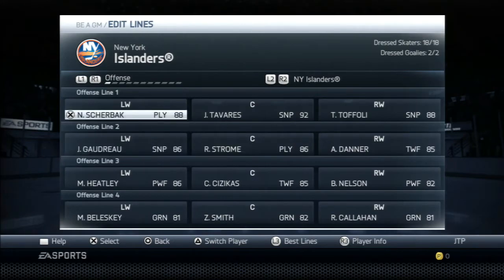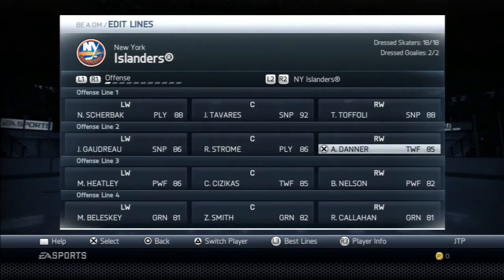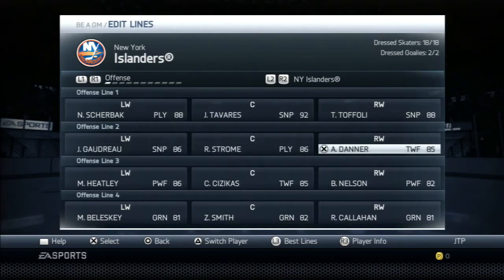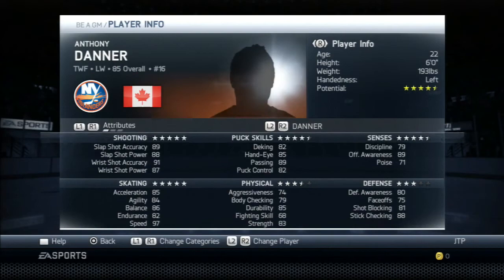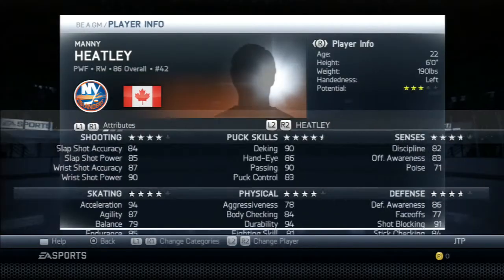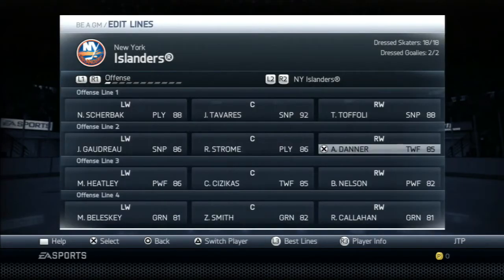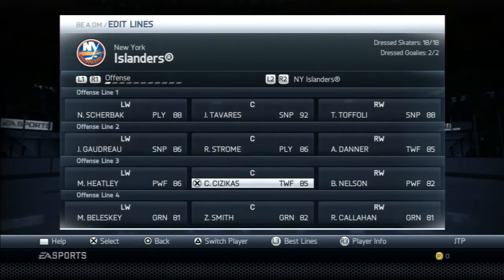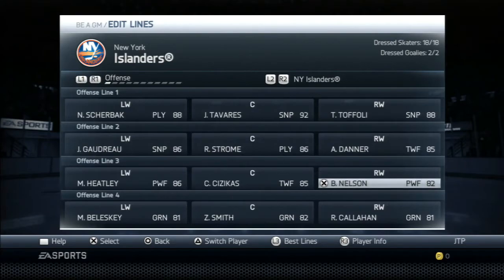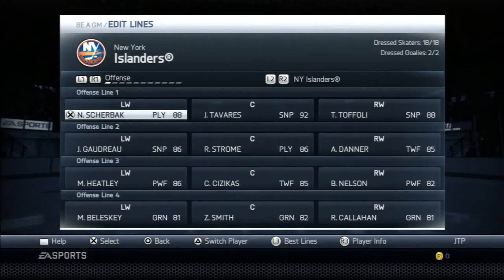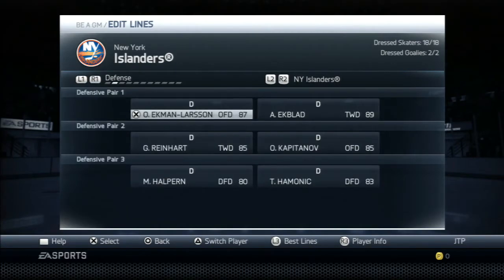Alright, so Nikita Sherbak goes on the 1st line with Tavares and Toffoli. That looks a lot better. 2nd line, Gaudreau, Strome, and do we go Danner or Heatley? High 80s. I'm just looking at the top 3 categories. Yeah, actually, I think Danner's a better fit for that 2nd line right now. And then the 3rd line, Heatley, Cizikas, Nelson, one of the best 3rd lines in the league. Guarantee it. And then the grinder 4th line. I actually really like this team now. I really like the way this team looks.